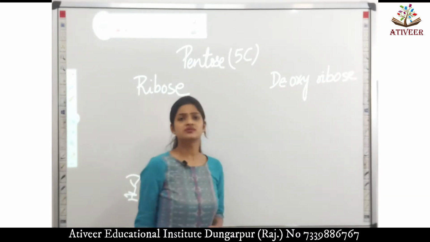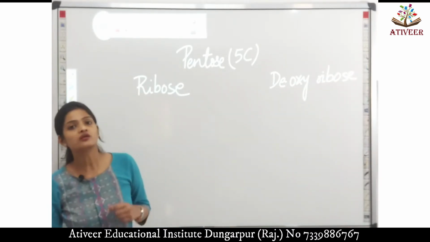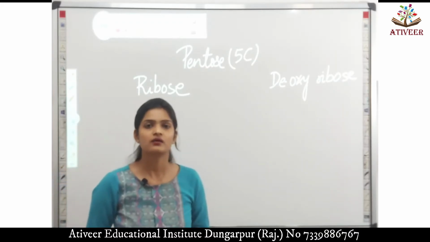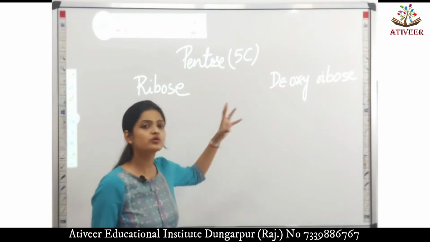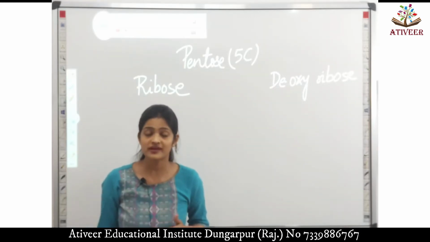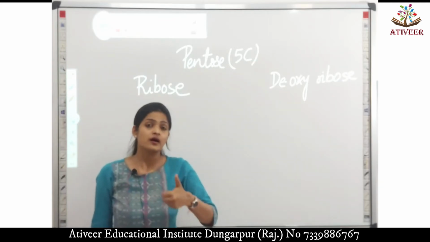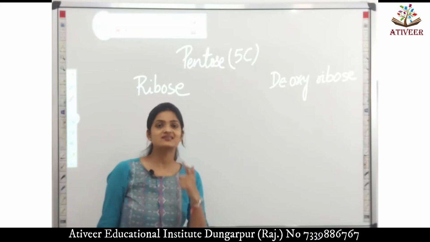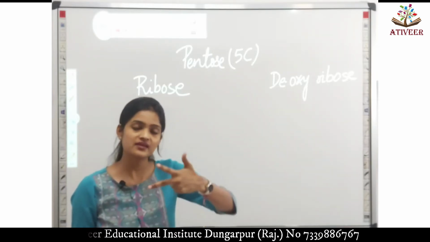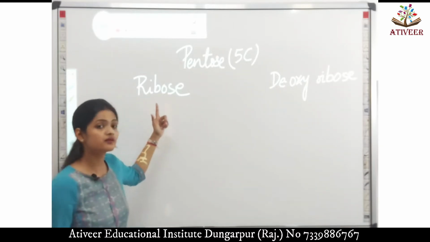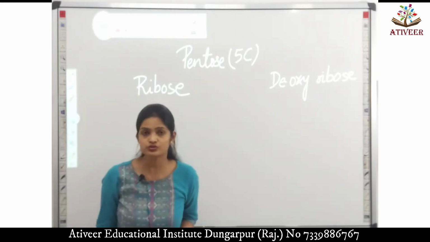What are these ribose and deoxyribose sugar? We already know, as biology students, that these are one of the constituents which form the nucleotides. What are nucleotides? Nucleotide consists of a sugar, a nitrogenous base and a phosphoric acid. These three comprise the nucleotide, of which the sugars are either ribose sugar or deoxyribose sugar.